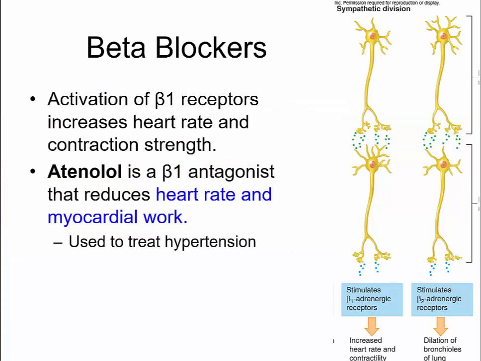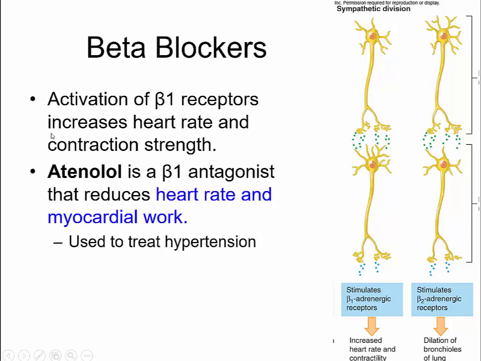Beta blockers, though, you need to know this. You've heard of people who have high blood pressure. One of the ways that they can be treated is by taking a beta blocker. What beta blockers are going to do is decrease heart rate and force of contraction. Recall that activation of beta 1 receptors increases heart rate and strength of contraction.